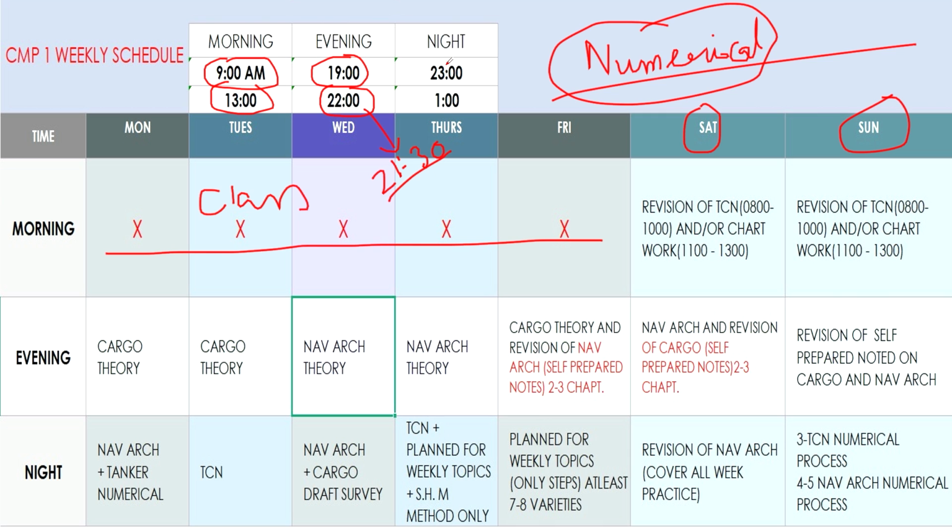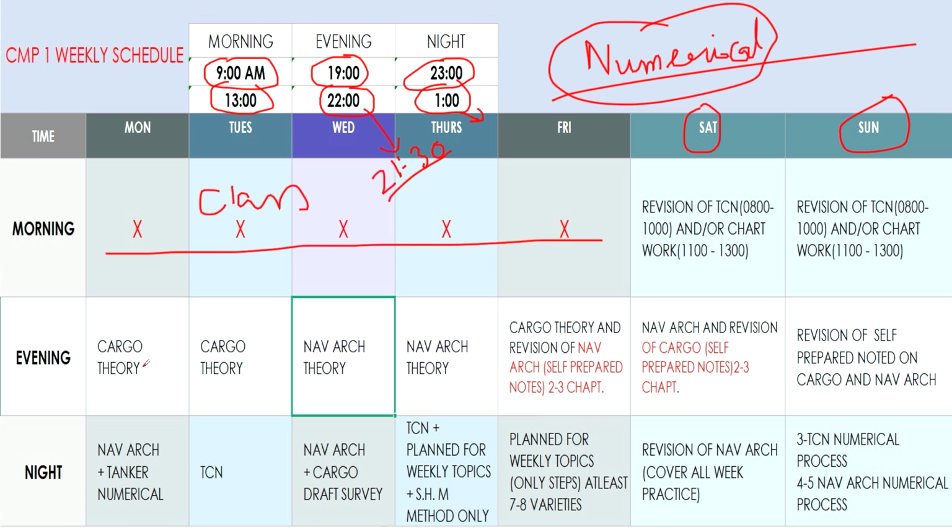And night time also the same. At 2300 you must be there again, after finishing your dinner and everything, until 1 o'clock, or if you can take 1:30 or 2 o'clock, that depends on you. However, in the beginning you see how you react after 1 o'clock. If you stay awake, the next day's class depends on how you react.